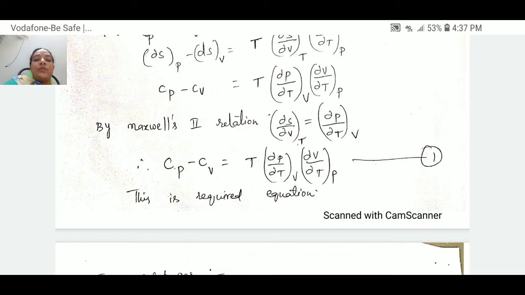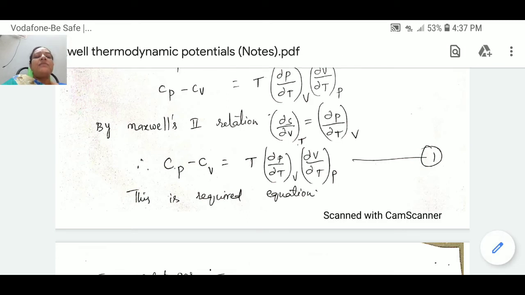Means, to derive the relationship between two types of specific heats, this is the key equation. That is the first equation you are observing. For any gas, after selecting a gas, we have to calculate dou p by dou t at constant v, and the value of dou v by dou t at constant p. After calculating these two values, we substitute those two values in the first equation, and we get the relation for any type of gas.